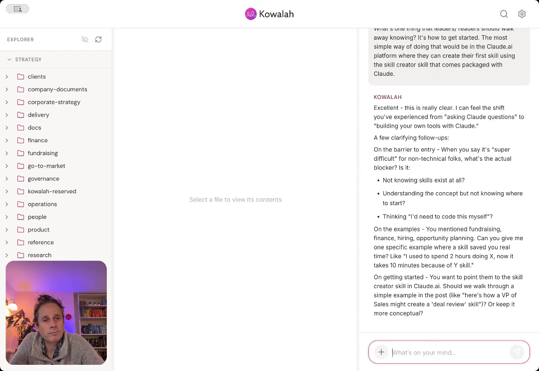So on the barrier to entry, for anyone that is non-technical or not a user of Claude, it's just not knowing that skills exist at all is one fact. But then thinking that that might be something that requires development experience or it's coding, when in fact it's just talking to Claude and explaining your process and what you want to happen and in what steps. So there's a lack of knowledge and then maybe a fear.